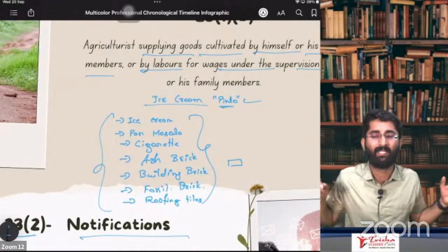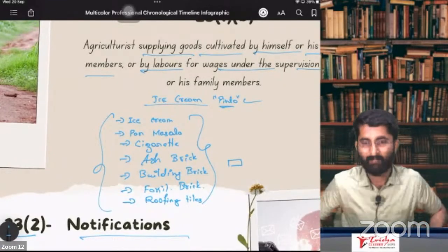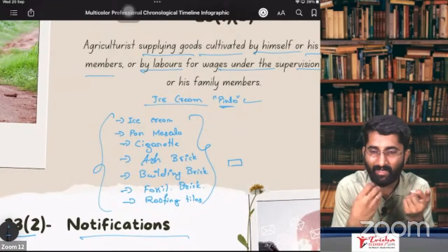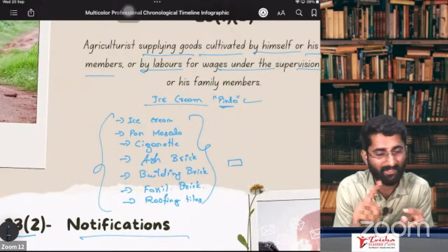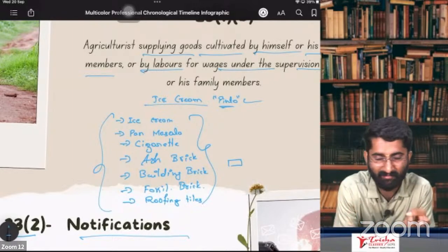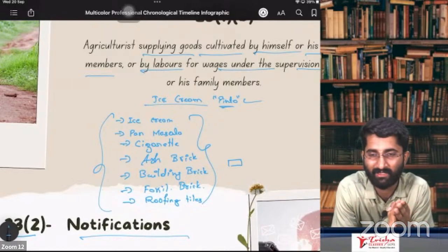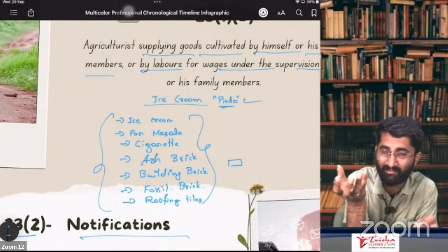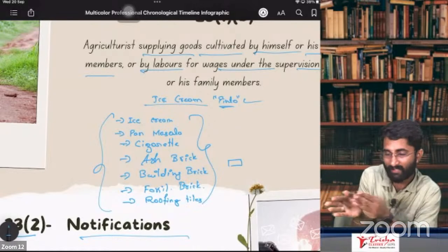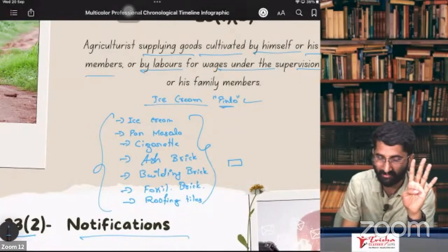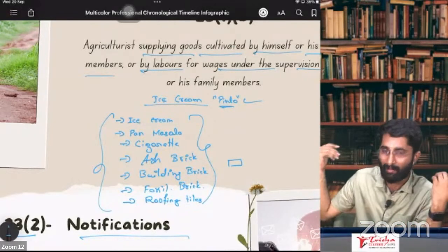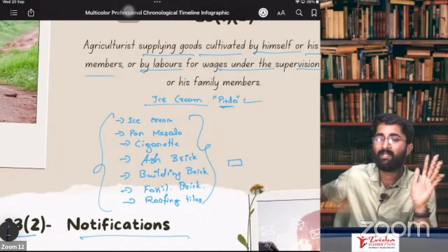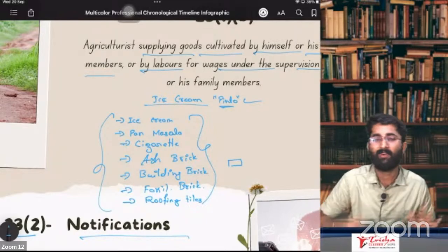What has happened? Mr. Pinto, what he has done? He purchased ice cream. He ate ice cream. That did not give him the satisfaction. He ate pan masala. That did not give him the kick. He went for smoking the cigarette. So that cigarette did not give him the kick. Later, he got some ashes. He went on collecting the ashes. He did ash bricks. So ash bricks mein building bana di. The building destroyed. Later, he went for building bricks. Building bricks ka building got destroyed. He went for fossil bricks.